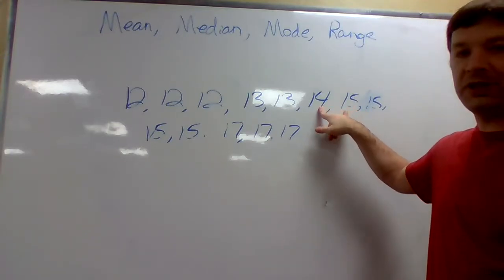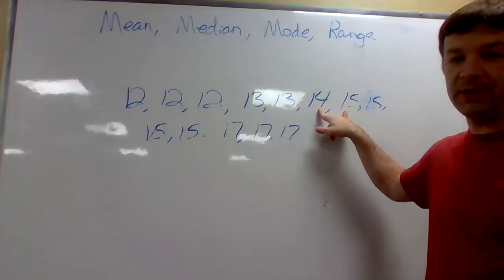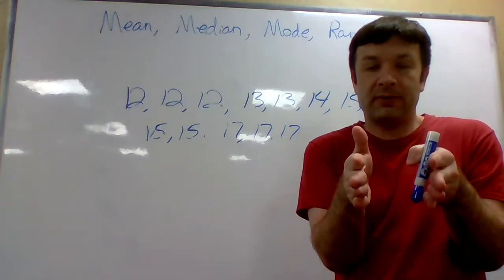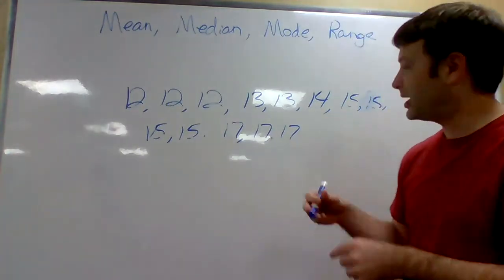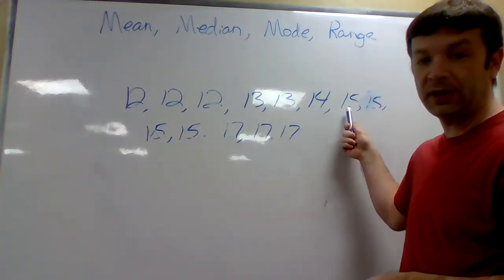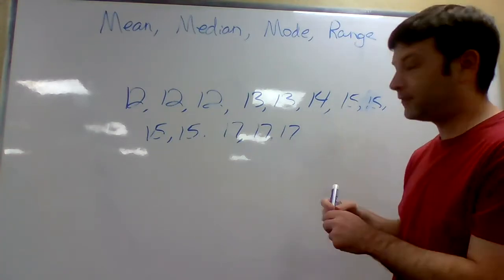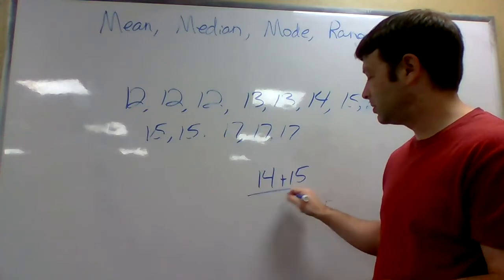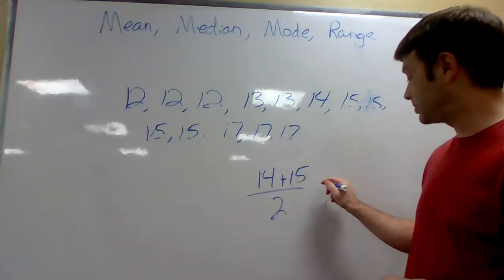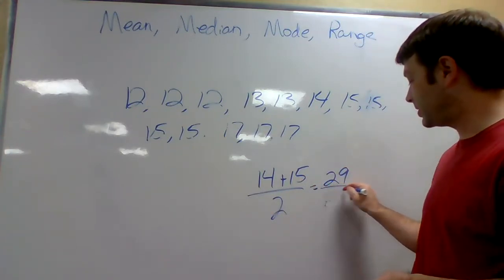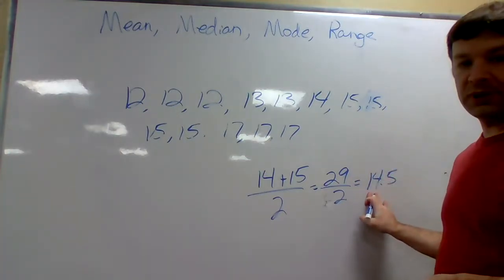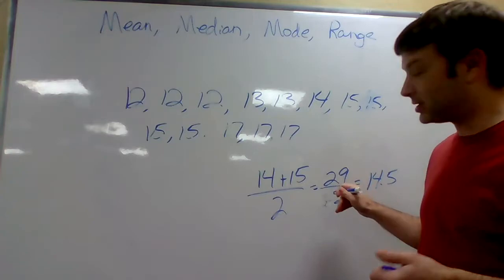Let's say 14 and 15 had shared the middle. Like if there's an even number, there's going to be 2 numbers that are right in the middle. So what we would have had to do is average 14 and 15. That's how you average 2 numbers. Add them together and divide by 2. And that would come out as 14.5. That's not the answer. 15 is the answer.